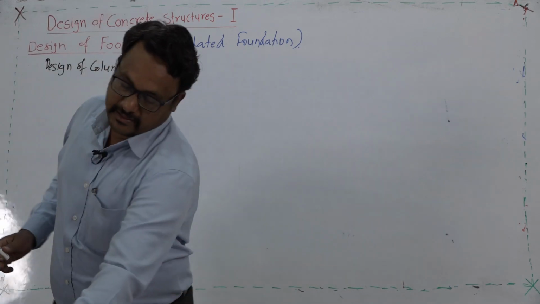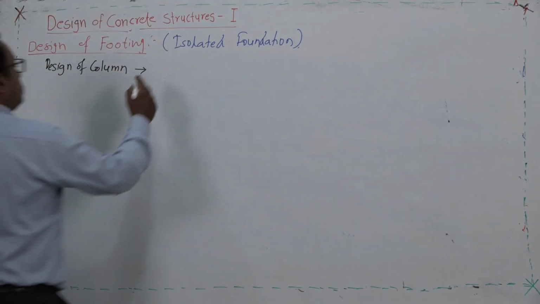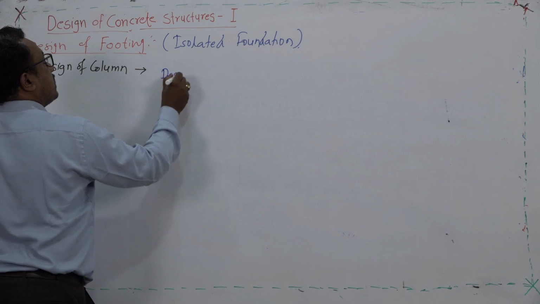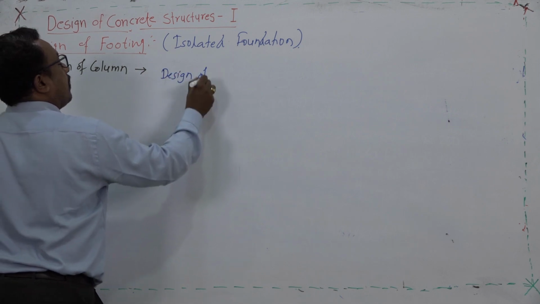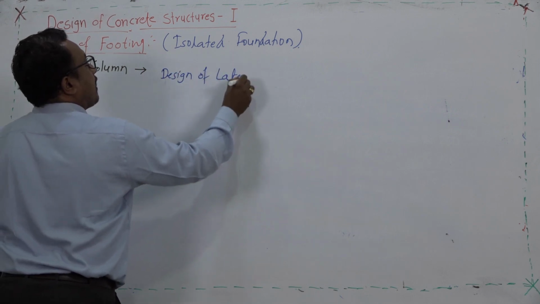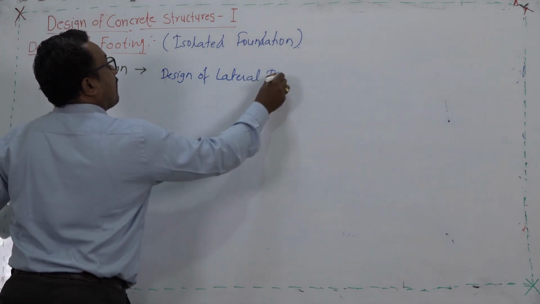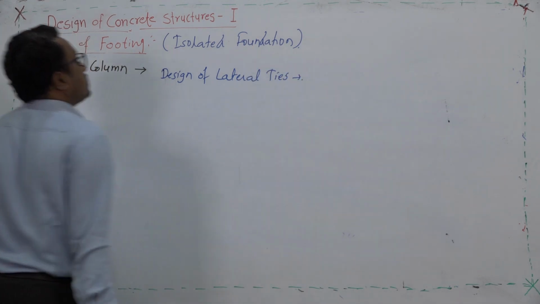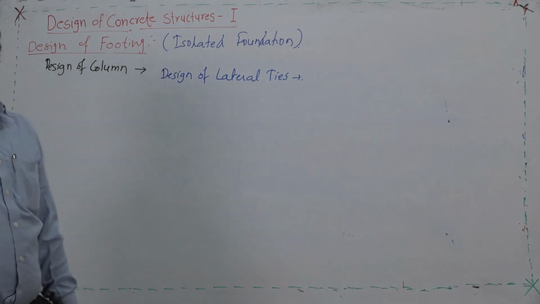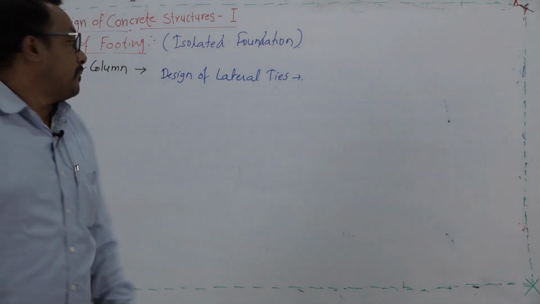The next subsequent step is the design of lateral ties, which is popularly known as the stirrups of the column.